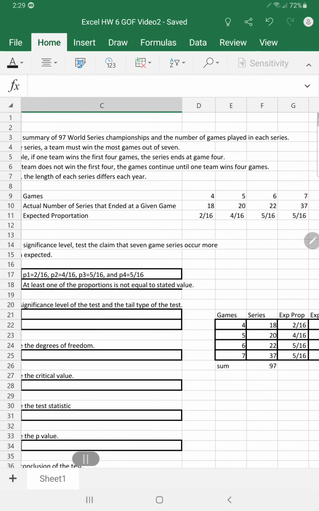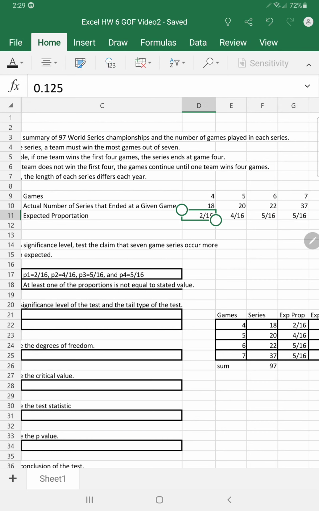So in this, we've summarized the games when they end at game 4, 5, 6, or 7, and observed of the 97 times, for example, 18 times the series ended at game 4. 37 times the games ended at 7. Okay. Now, here are the expected proportions.